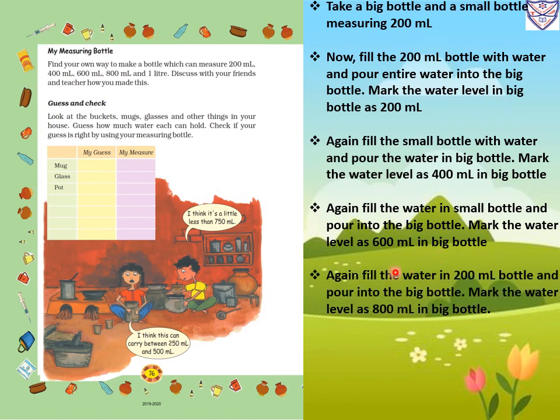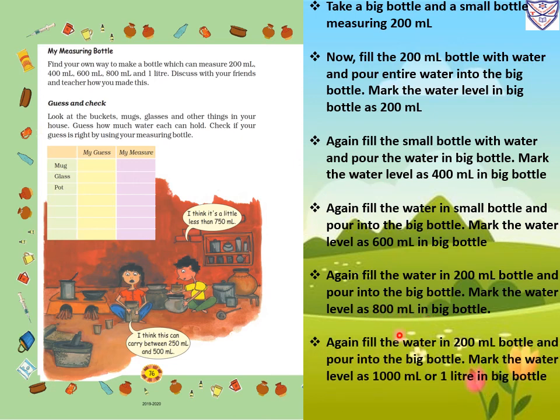Then again fill the water in the 200 milliliter bottle and pour into the big bottle. Mark the water level as 800 milliliter. Now 600 milliliter plus 200, so we will get 800 milliliter water level in the big bottle. Then again fill the 200 milliliter bottle and pour it into the big bottle. Mark the water level as 1000 milliliter or 1 liter. So the fifth time we pour 200 milliliter of water, the water level will come to 1000 milliliter, which is equal to 1 liter in the big bottle.